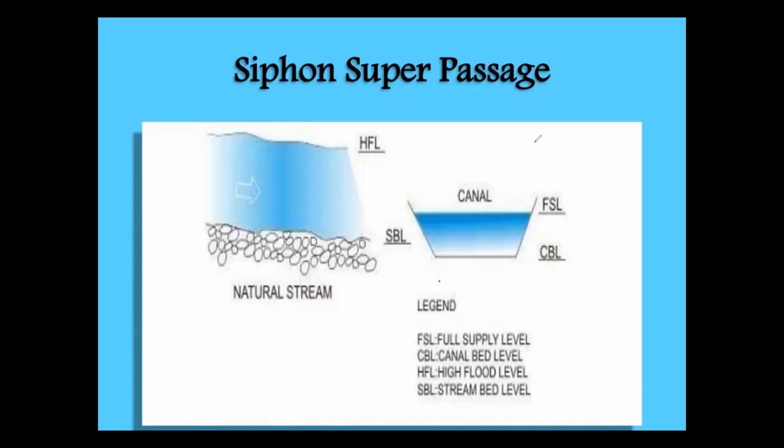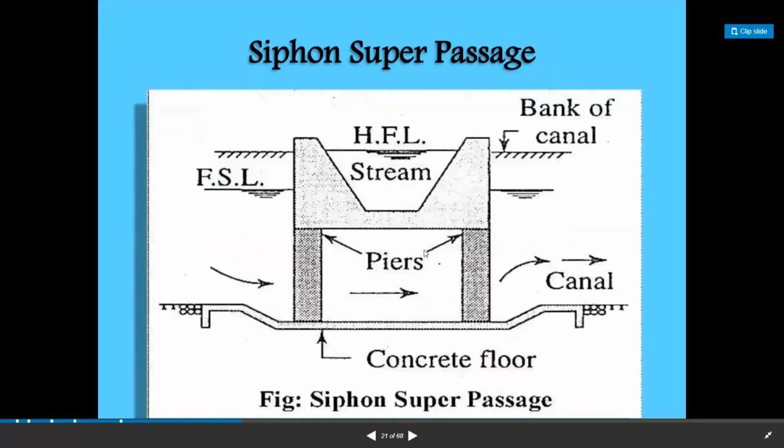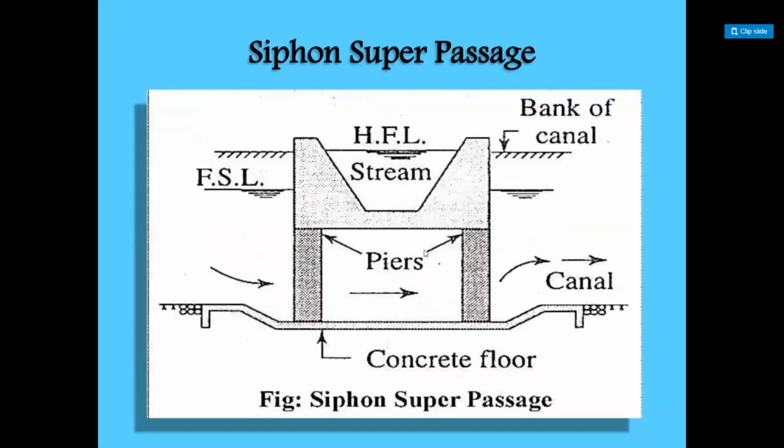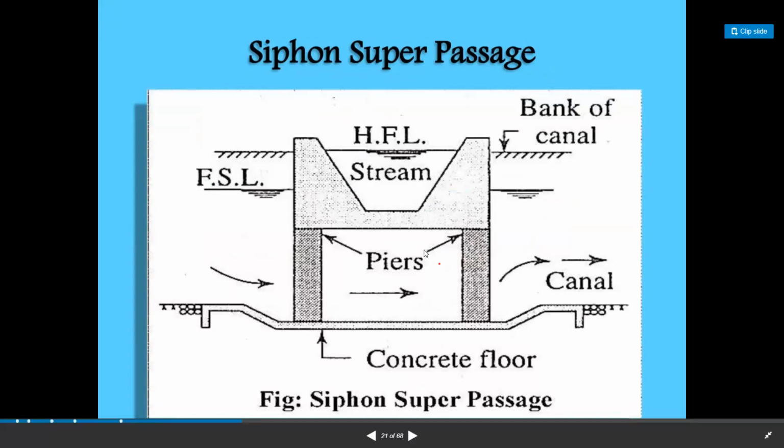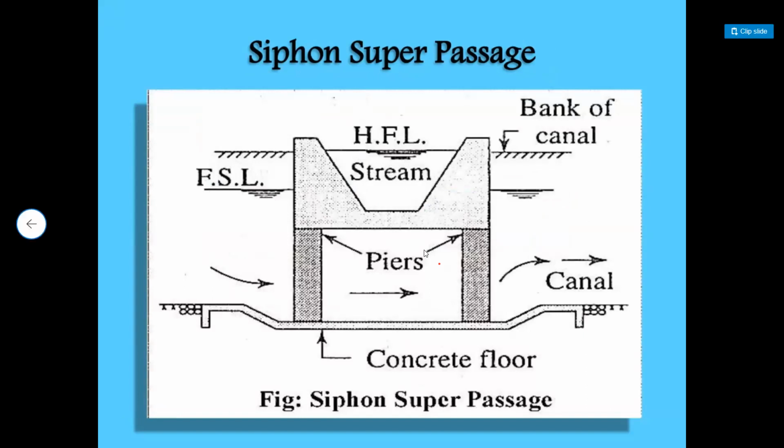I'll show you the siphon super passage cross-sectional details. So this is the siphon super passage. Here is the full supply level of the canal. This is the bed level of the stream or drain. So siphon action takes place. Water will seep like this. So that is siphon super passage. After that, level crossing will be there, and inlet and outlet will be there. That we are going to discuss in the coming class.